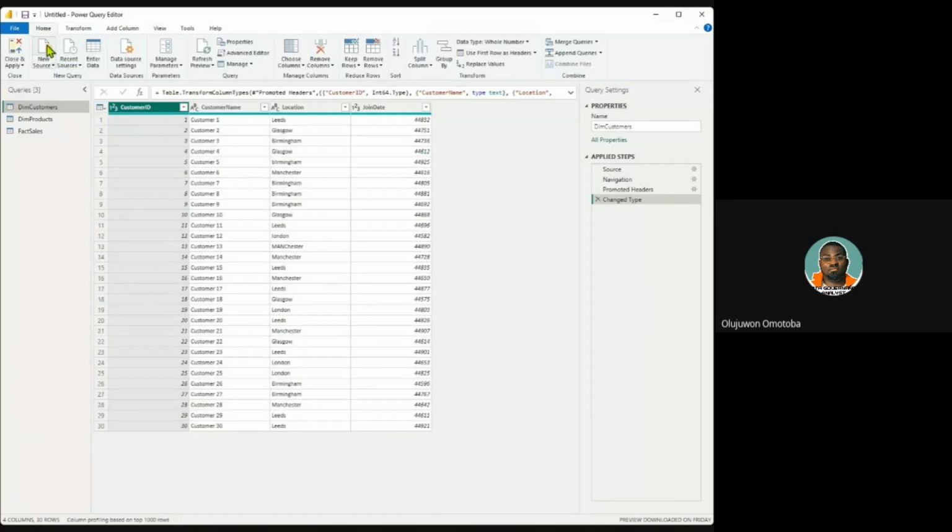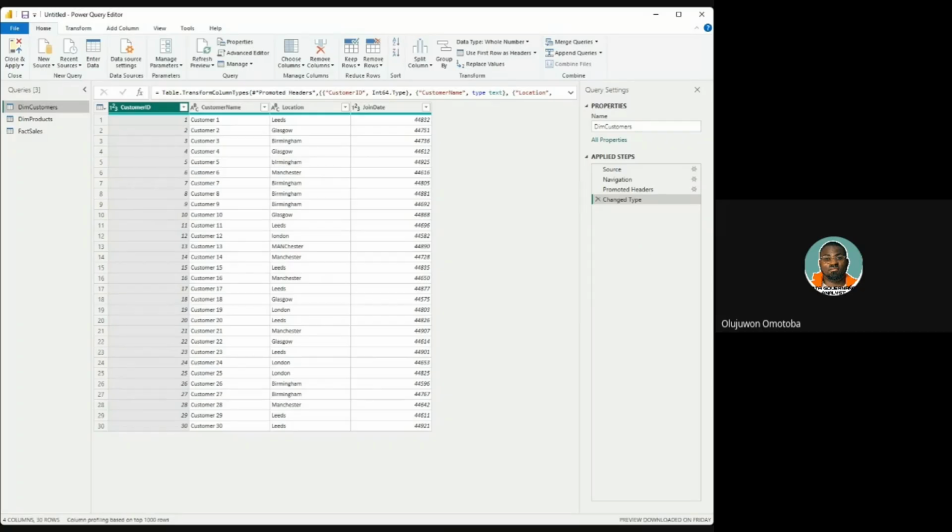Now, going back to start cleaning this data. First of all, let's know that it is very possible for us to manipulate data as we like. And let's not forget this environment. This is where we see the steps we have taken, the applied steps. Just like I said earlier in last class, Power BI Power Query Editor does not use Ctrl-Z like other Microsoft suites. All you have to do is check your applied steps, where you can cancel or do it again.